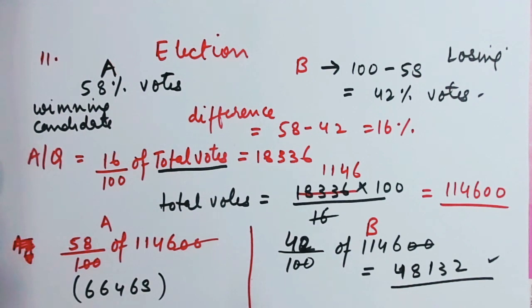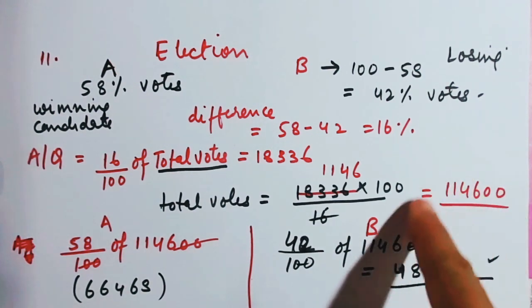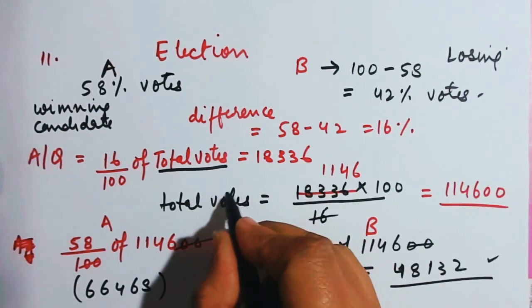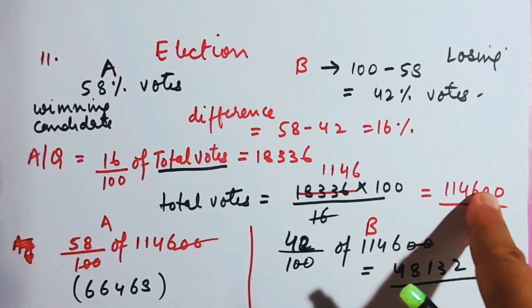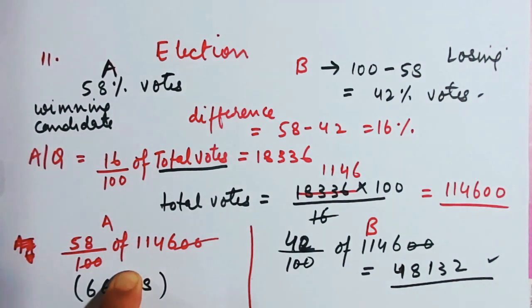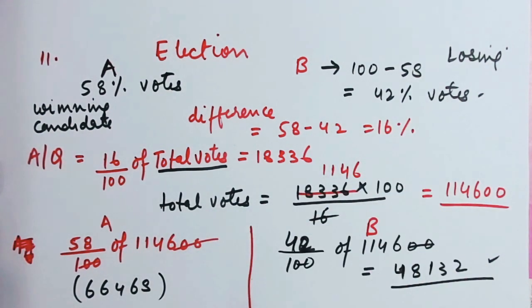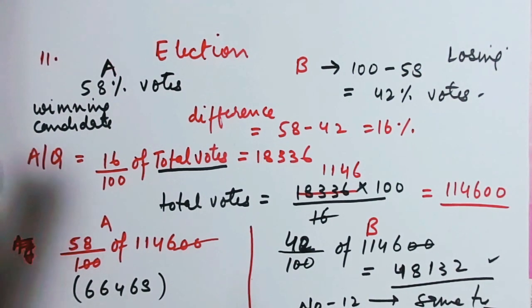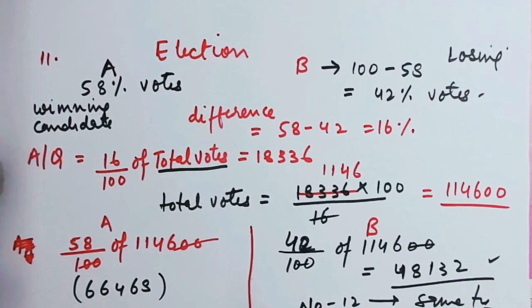Clear? Once again, after you find the total number of votes, find the number of votes secured by A as well as the number of votes secured by B. The next one is also of the same type, that is number 12. Number 12 is also of the same type. Okay, so please do number 12.